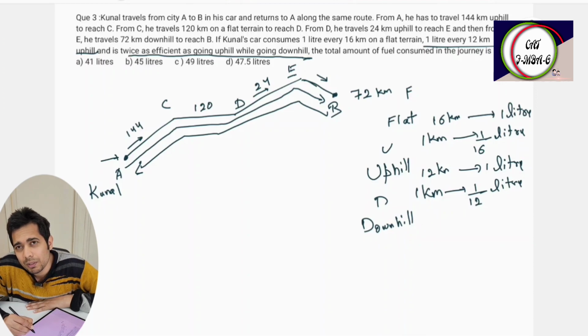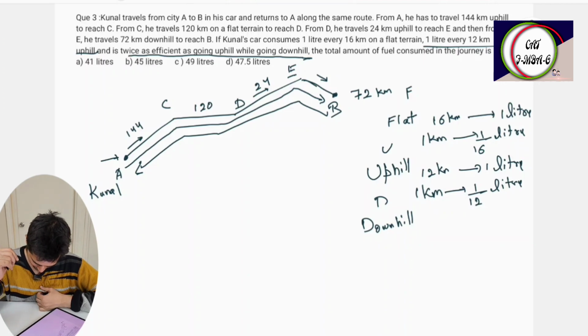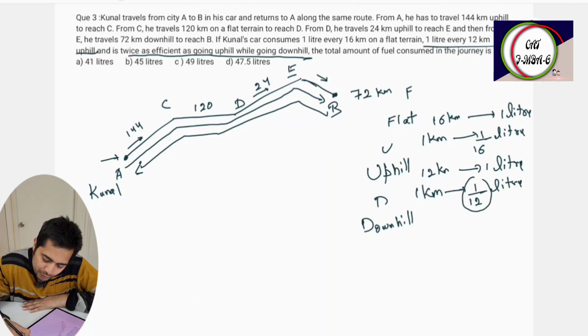So efficiency is double means in 1 liter of petrol, it will run twice the kilometers, or for 1 kilometer of distance, half of the petrol will be required. So when he is coming downwards, if uphill for 1 kilometer requires 1 by 12 liter, then downhill for 1 kilometer it will require half the petrol, 1 by 24 liter.